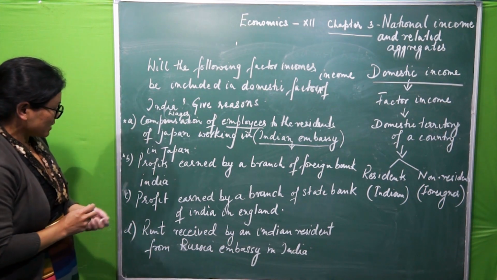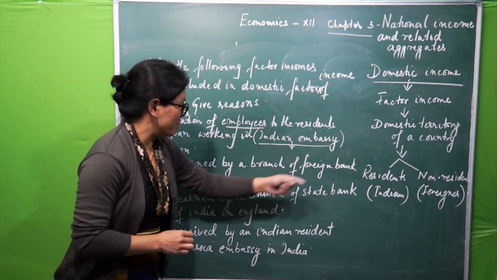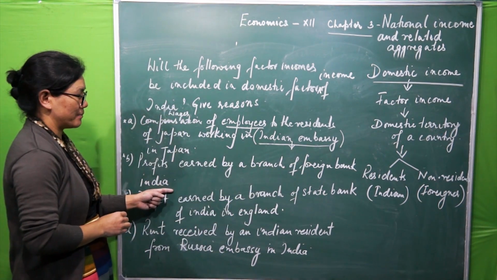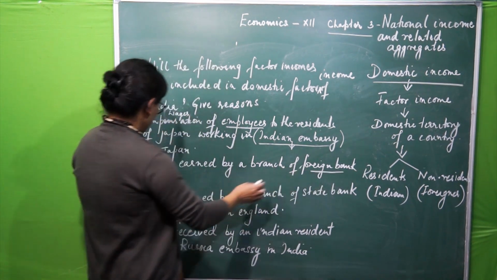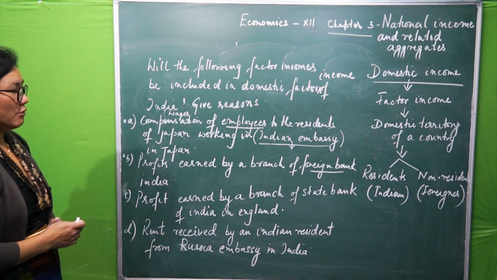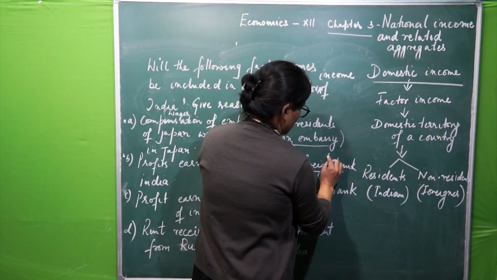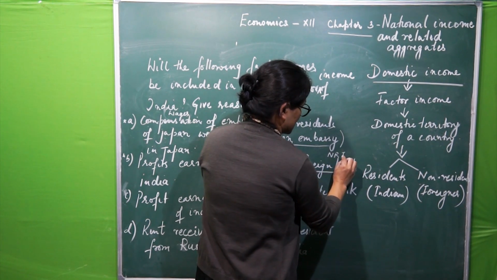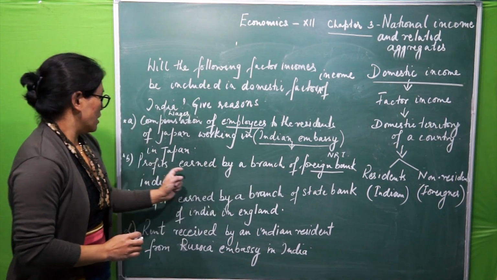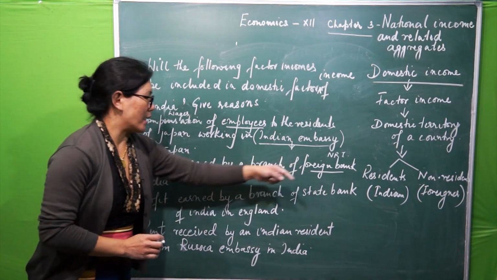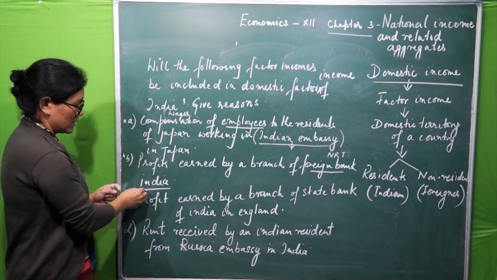Now second one, profits, which is earned by a branch of foreign bank in India. So here it's given foreign bank. So foreign bank, we will take up here non-resident of India, NRI. So this foreign bank is earning profits where? In India.